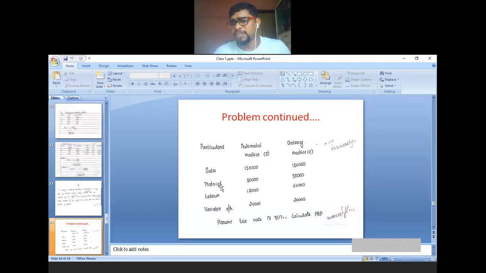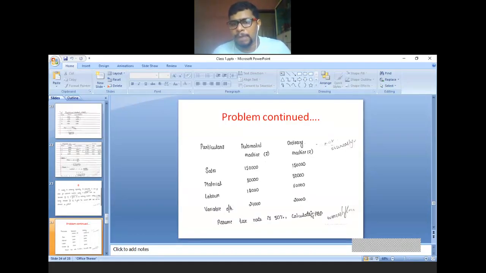Material is a variable cost, 50,000. Labor is also a variable cost, and variable overhead is a variable expense. Assume the tax rate is 50%, calculate the payback period. Now try to understand: depreciation information is given and tax information is given. That means you have to do all the adjustments, because for calculating the payback period we need cash flow after tax but before depreciation.